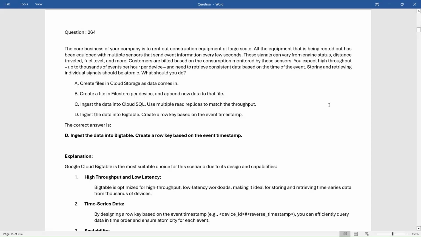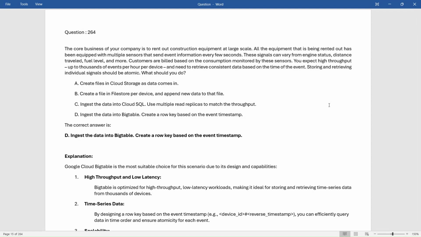Question 264. The core business of your company is to rent out construction equipment at large scale. All the equipment that is being rented out has been equipped with multiple sensors that send event information every few seconds. These signals can vary from engine status, distance traveled, fuel level, and more. Customers are billed based on the consumption monitored by these sensors.